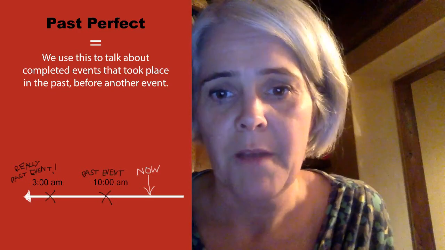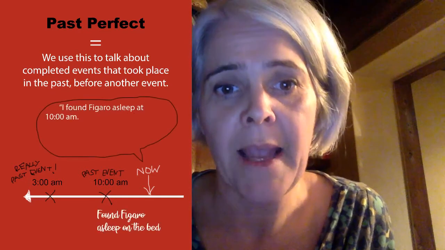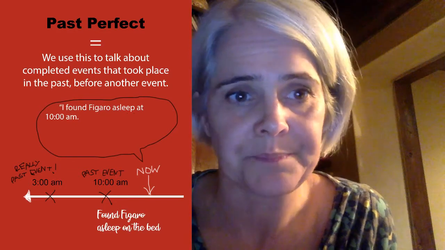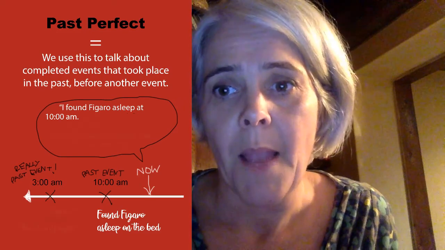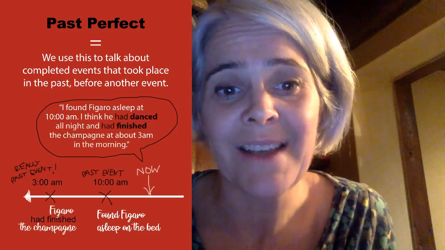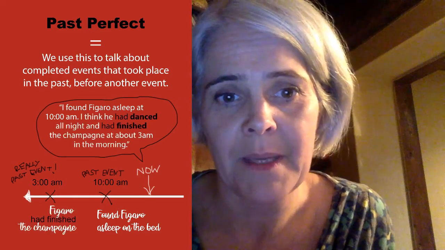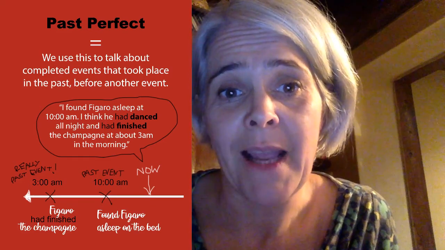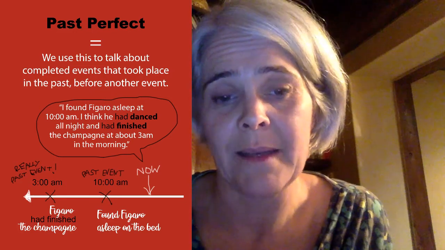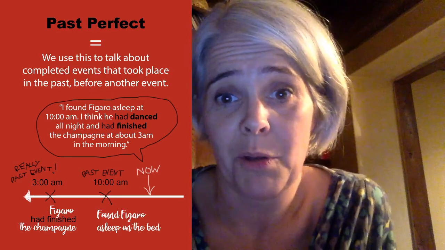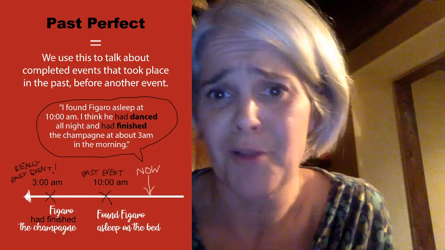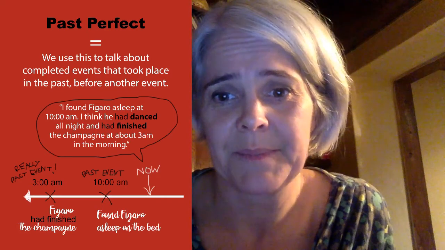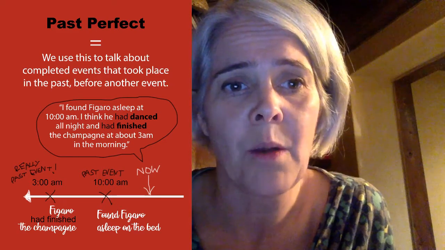For example, I found Figaro asleep on the bed at 10 a.m. But what had he done before I found him? Maybe he had danced all night and he had finished the champagne at about 3 o'clock in the morning. Who knows? I've got no other explanation. He looks very guilty. So let's now look at how the past perfect is formed.